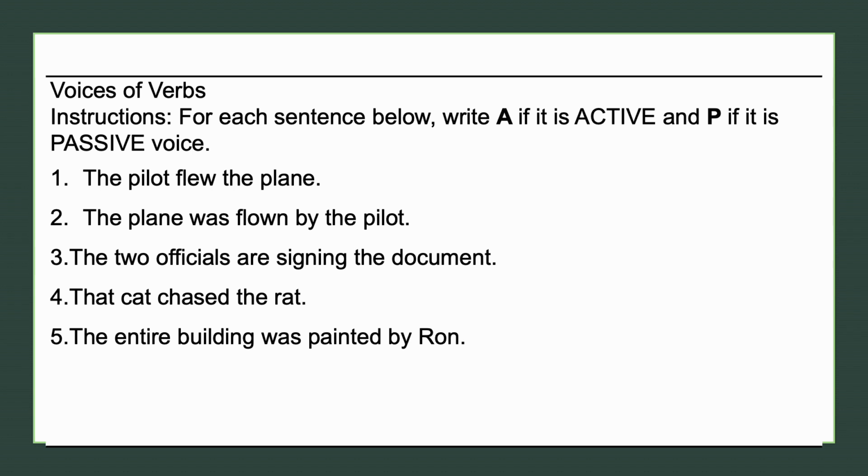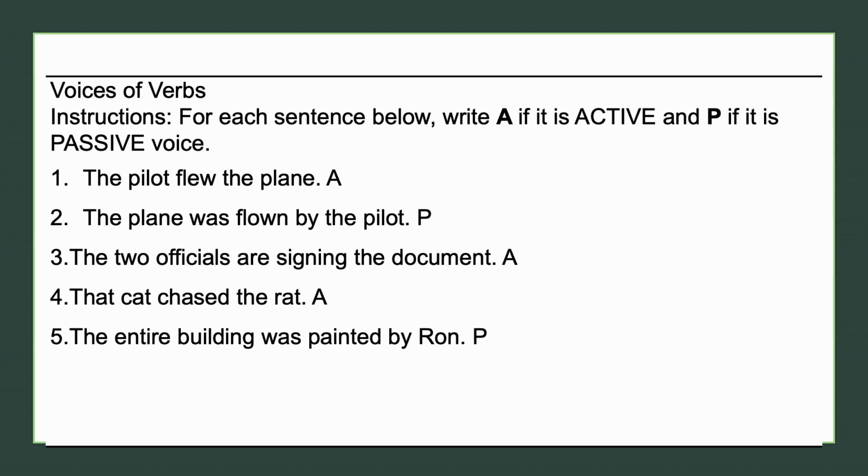I'll give you 5 minutes to do it. Okay? Well done. Let's now answer. Number 1, A, 2, P, 3, A, 4, A, and 5 is P. Did you get a perfect score? Did you get the correct answers?